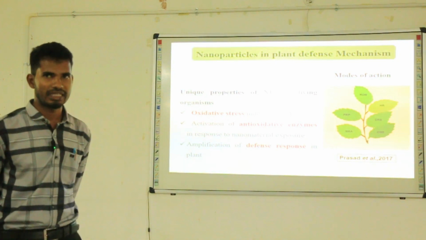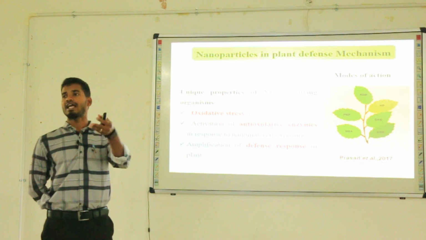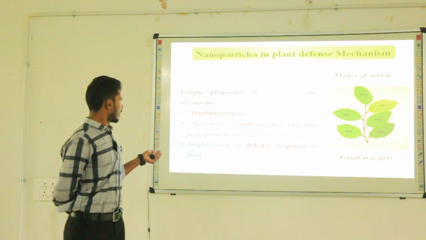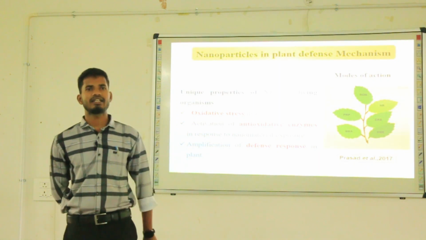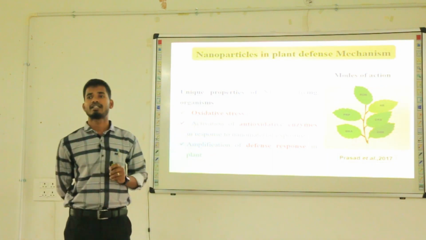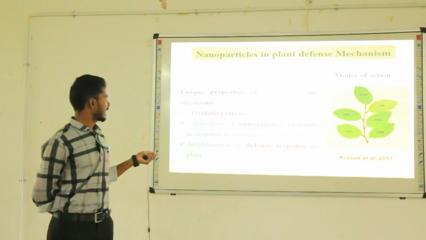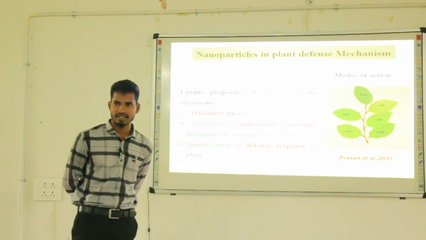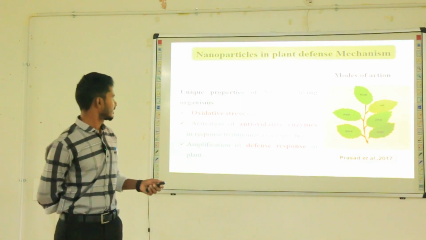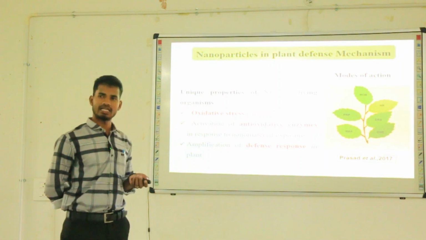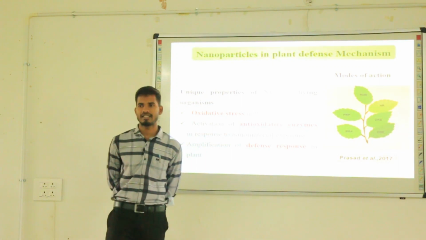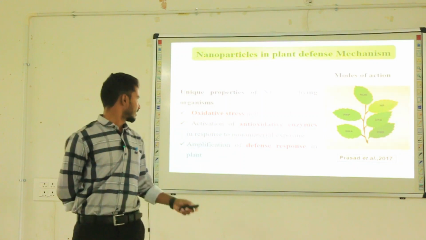When we apply these nanoparticles in plants, it will activate the defense mechanism in plants, thereby inducing oxidative stress. Oxidative stress means generation of ROS, that is reactive oxygen species, which will lead to the disruption of the cell wall and then activation of antioxidative enzymes like superoxide dismutase, catalase, peroxidase, polyphenol oxidase, etc., in response to the nanomaterial exposure. It also leads to the activation of defense response genes like salicylic acid, ethylene, jasmonic acid, etc.